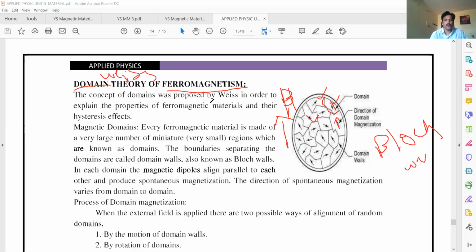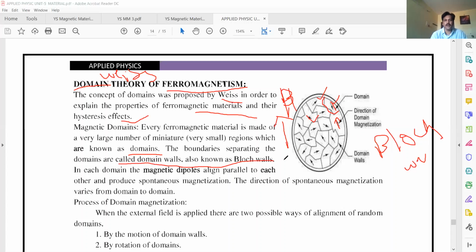So the concept of domains was proposed by Weiss in order to explain the properties of ferromagnetic materials and their hysteresis. Ferromagnetic materials exhibit hysteresis, which we'll discuss later. So, magnetic domains: every ferromagnetic material is made up of a large number of very small regions known as domains. The boundaries separating the domains are called domain walls or Bloch walls.